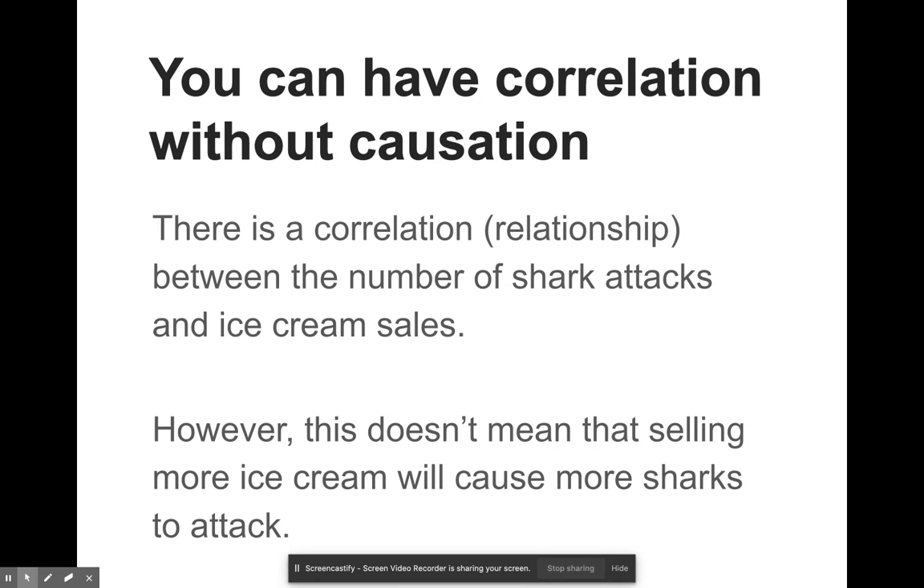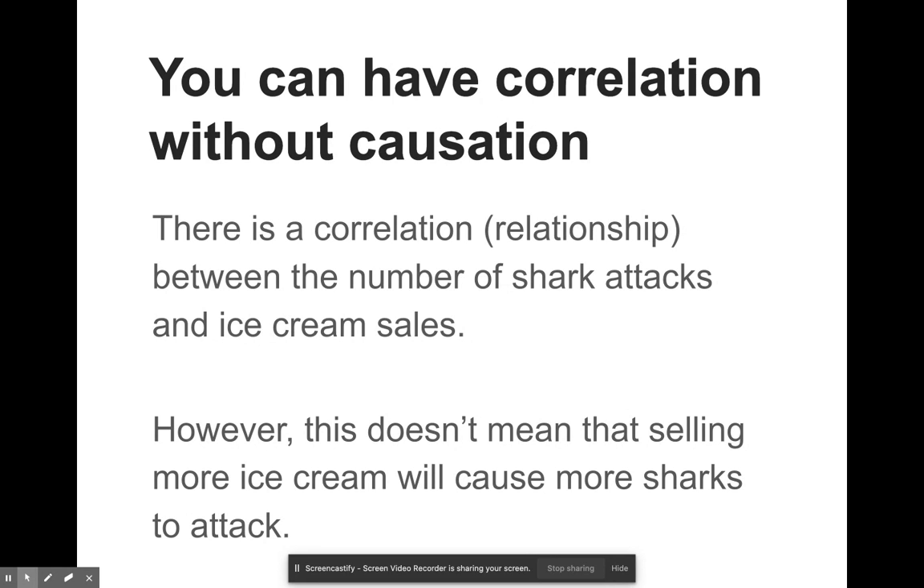So you can have correlation without causation. The correlation is simply the relationship between the number of shark attacks and ice cream sales. So if you haven't figured it out, people were able to make this conclusion because of when these events were observed. If you observe both of these occurrences during the summertime, you notice that ice cream sales go up in the summertime because it's hot outside. People are buying ice cream. And so that time of the year is when ice cream sales are up.